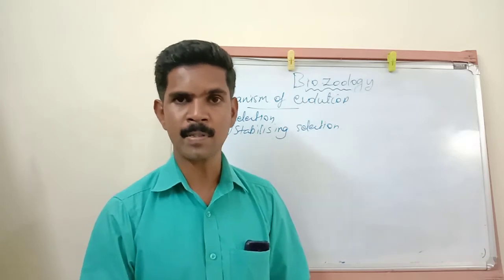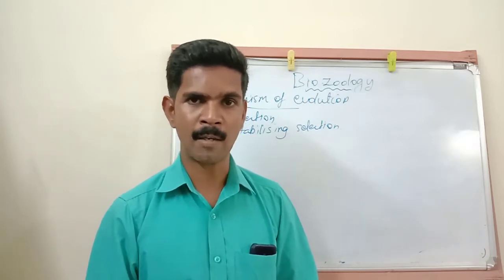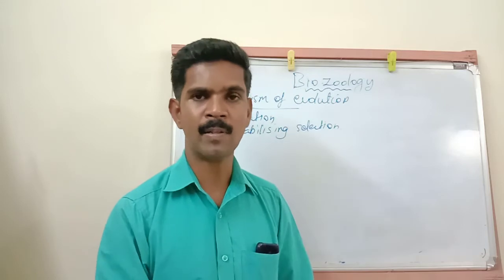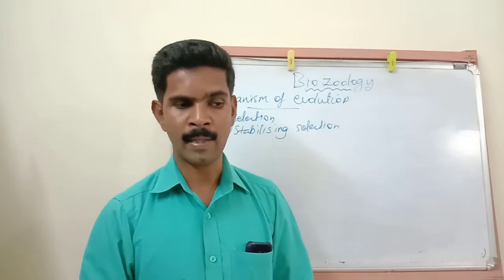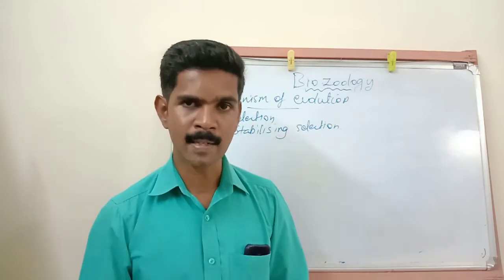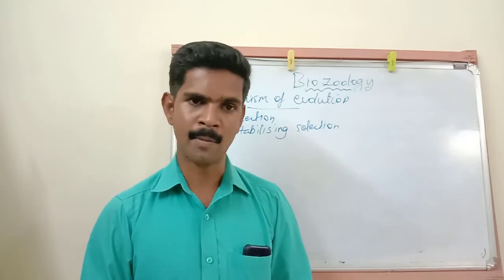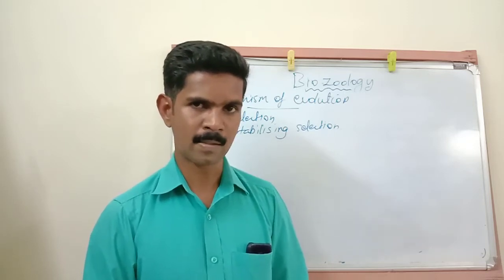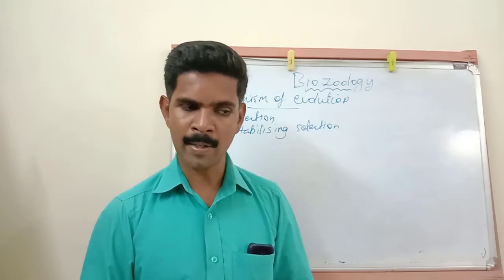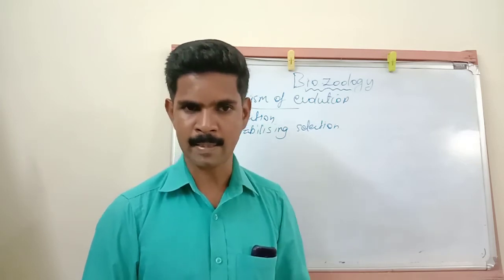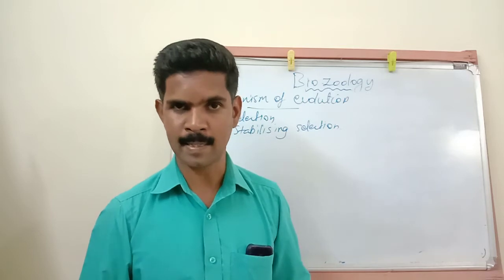The organisms which have the average phenotype are allowed to survive in the environment, and the organisms with extreme phenotypes are eliminated. Then the third point about stabilizing selection is no speciation.